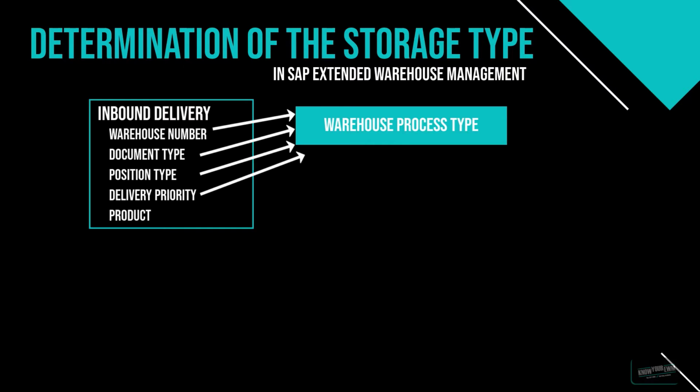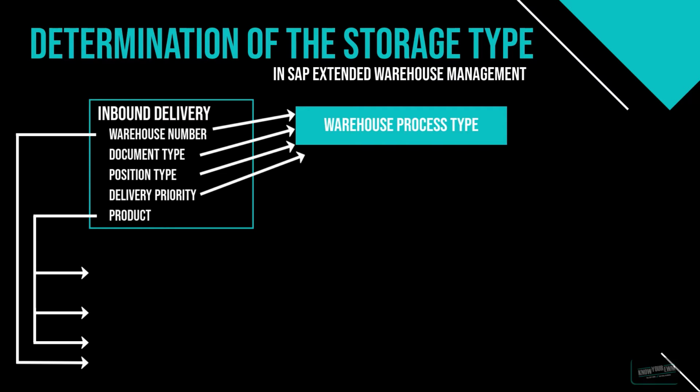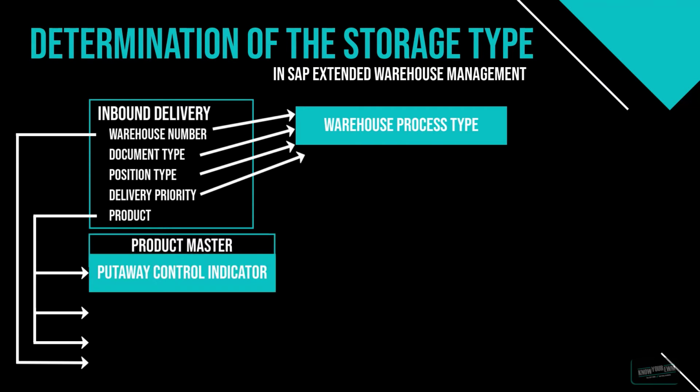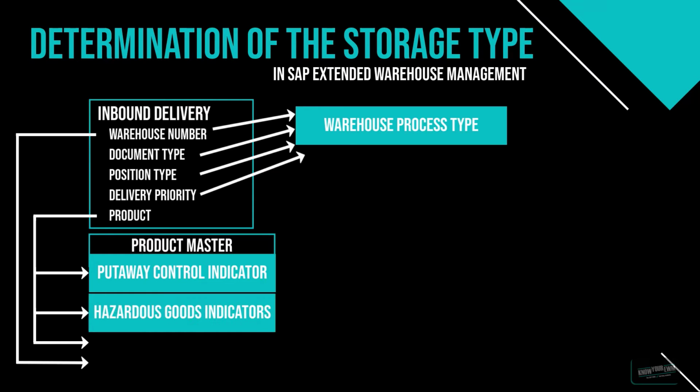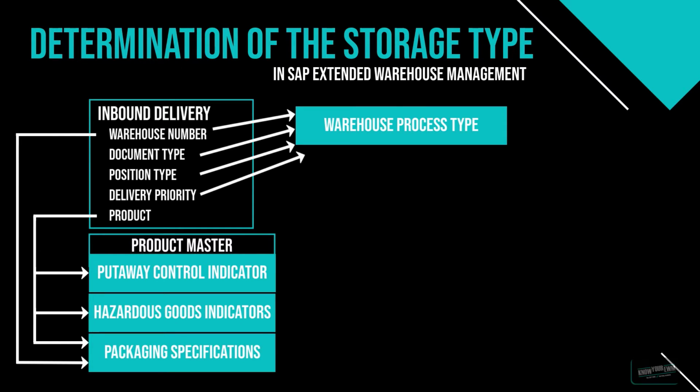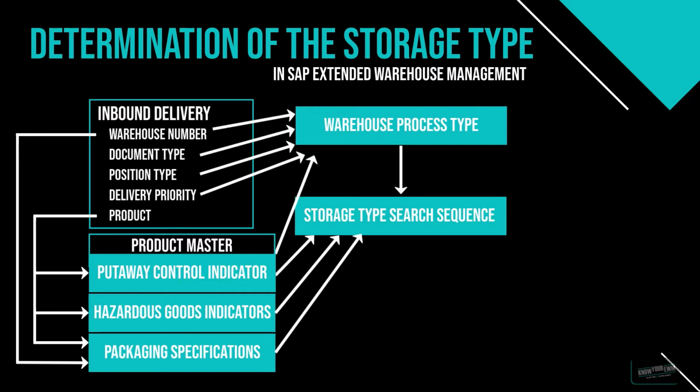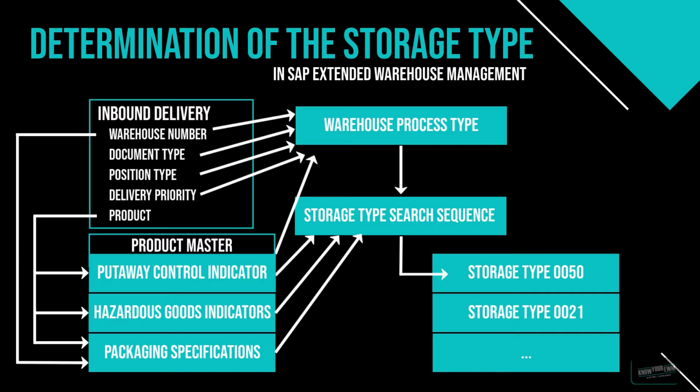And the combination of the warehouse process type, product-specific attributes like for example the put-away control indicator, hazardous goods indicator, and the packaging specifications determine the correct storage type search sequence. This storage type search sequence contains a list of all the storage types we can create warehouse tasks to, at least for the determined search sequence.